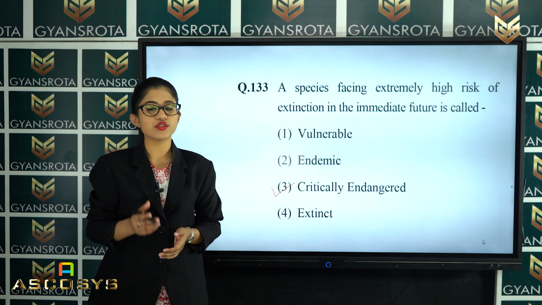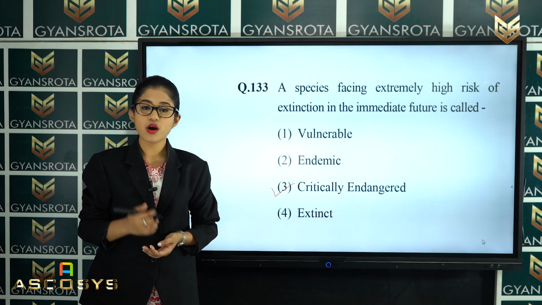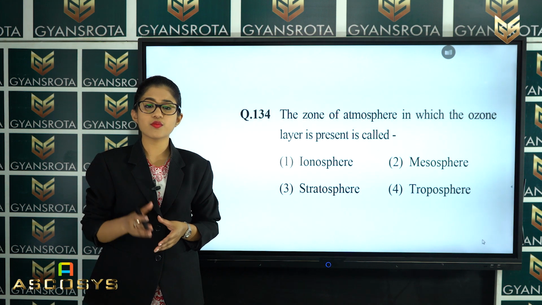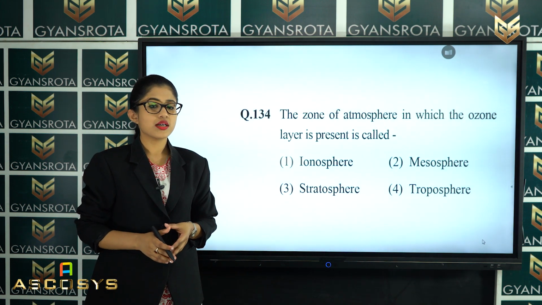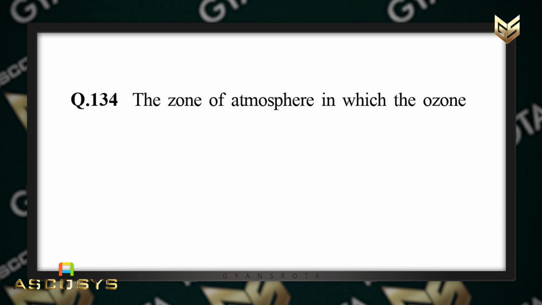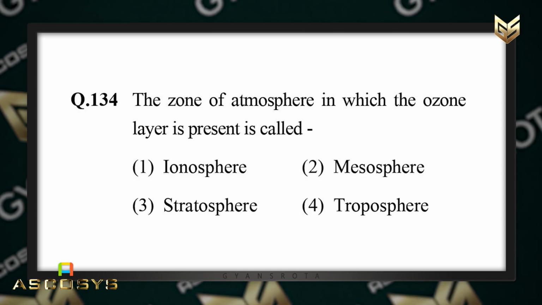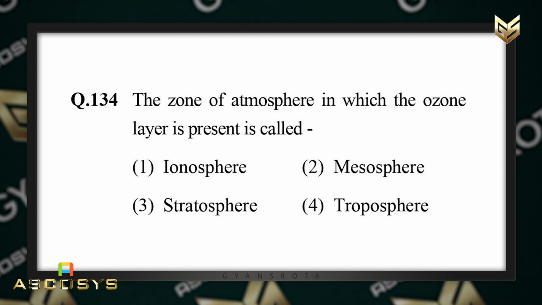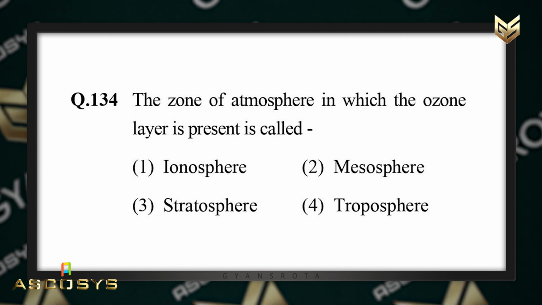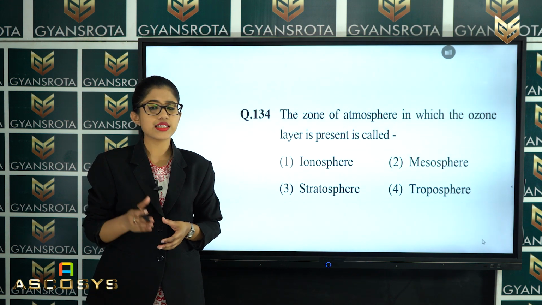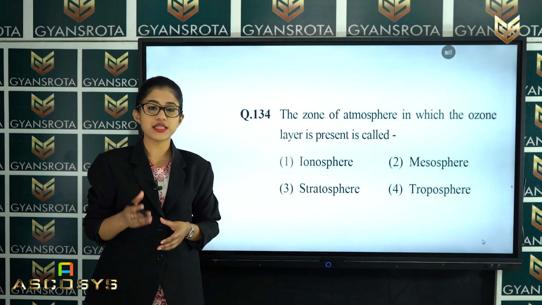Now let's move on to the next question, that is question number 134. It is said that the zone of atmosphere in which the ozone layer is present is called ionosphere, mesosphere, stratosphere or troposphere. Well, this is a very easy question, and it has come from the chapter environmental issues.